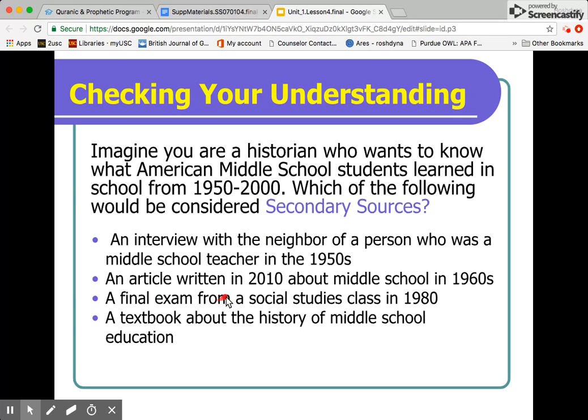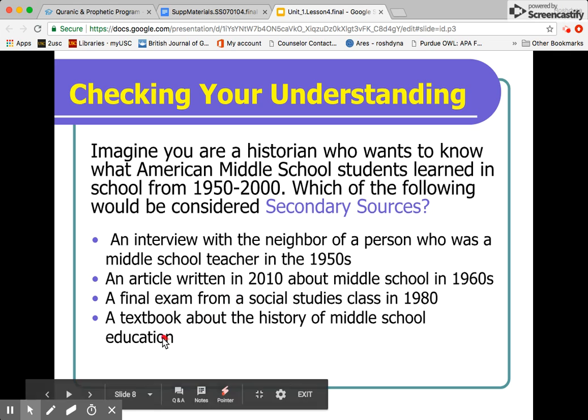A final exam from the social studies class in 1980. Now we talked about how that's a primary source because this final exam was created in the 1980s, which is in the time period that we are curious about. And then a textbook about the history of middle school education. Well, this would also be considered a secondary source unless it was a textbook that they were using in that time. So this one's a little bit vague, but if it's about the history of middle school education and it was written past 2000 or before the 1950s, then that would be considered a secondary source. So it's not in the time that we are interested in.